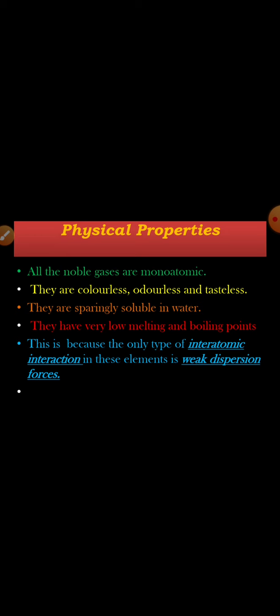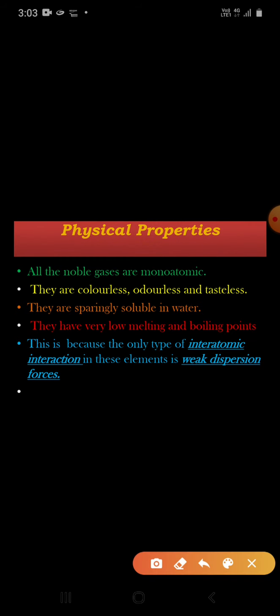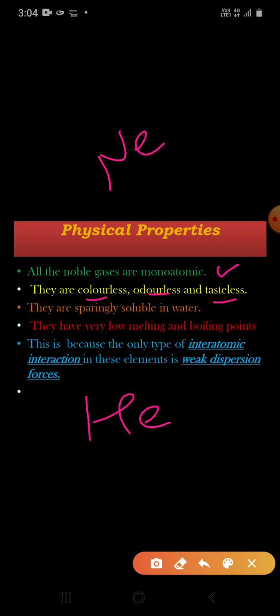Physical properties. All the noble gases are monoatomic, that is, they are found in single atomic form. For example, helium will exist as He, and neon will exist as Ne. Likewise, they are colorless, odorless, and tasteless gases. They are sparingly soluble in water, very little soluble in water.